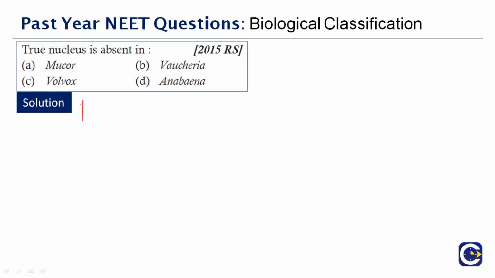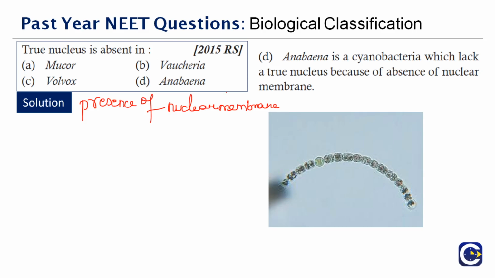A well-defined nucleus means it should have the presence of a nuclear membrane. In the rest, Wucheria, Mucor, and Volvox all have a true nucleus, that is, they have a nuclear membrane around it, while Anabaena does not have a nuclear membrane. Therefore the correct answer to this question is option D, Anabaena. And you can see the microscopic image of Anabaena. So this is how it looks under the microscope.